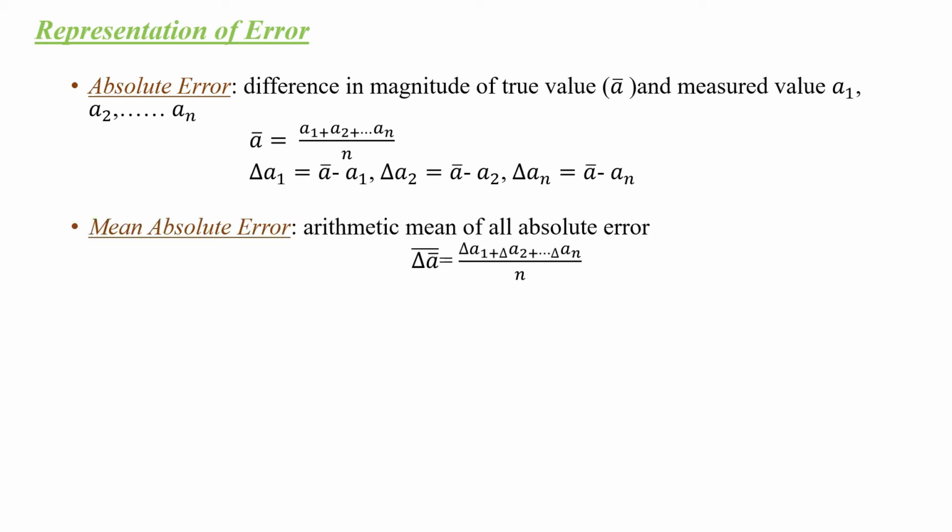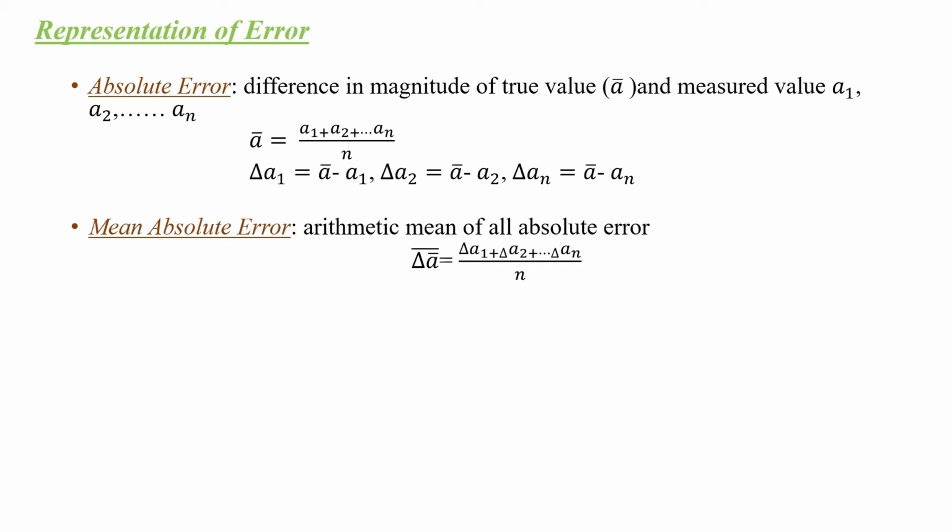The next representation of error is the mean absolute error. Mean absolute error is the arithmetic mean of all absolute errors in the measured value. That is, delta A bar, the whole bar, will be the mean absolute error. That will be equal to the arithmetic mean of the absolute errors: delta A1 plus delta A2 plus delta A3 up to delta An, divided by n, the number of observations.